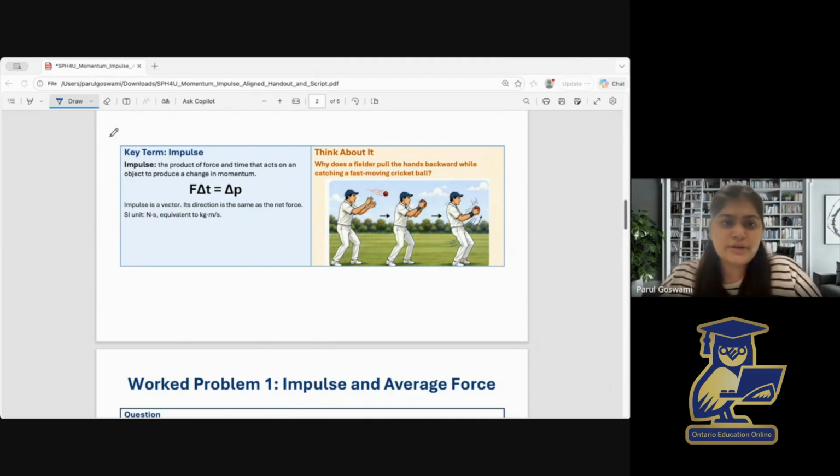Now, there's one important thing that we should write here. Since the impulse equation is F delta t equals delta p, this is impulse. We can also write F delta t equals delta p, the change in momentum. And we have noticed earlier that p equals m times v.